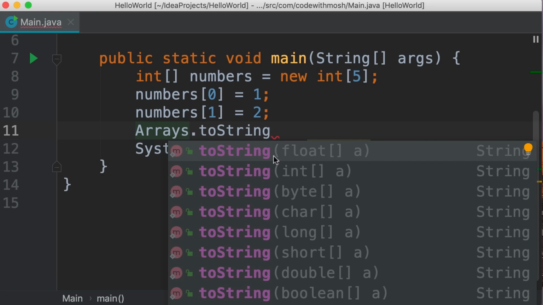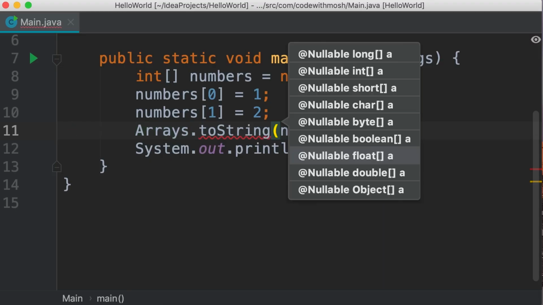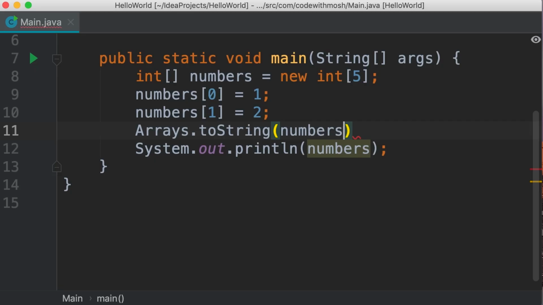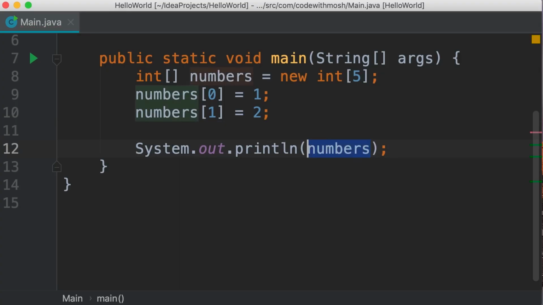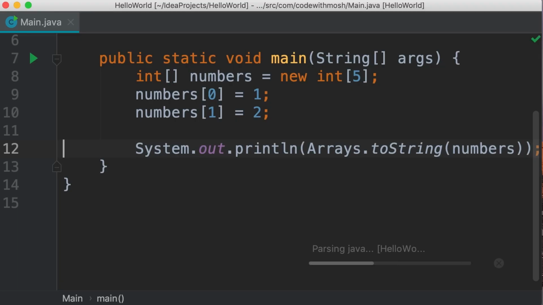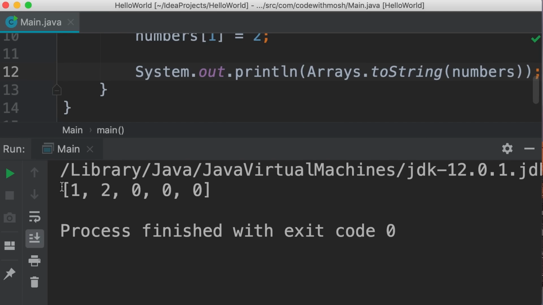So in the first implementation, this method gets a float array. In the second implementation, it takes an integer array, and so on. So for all primitive types as well as reference types, this method is implemented multiple times. This is what we call method overloading. Now, we can call this method and pass our integer array, and this will return the string representation of this array. So we can cut this from here and pass it to our print method, like this. Now, let's run the program one more time, and here's our array.